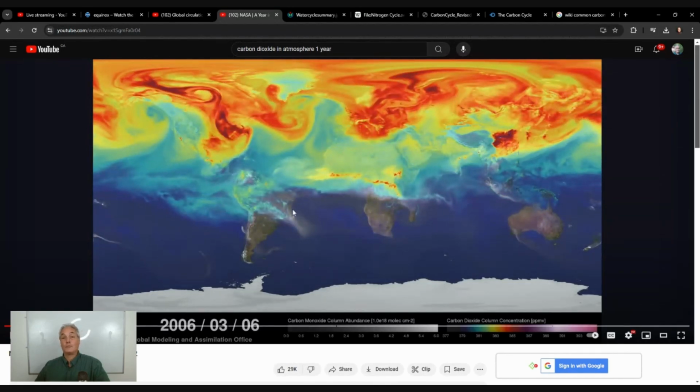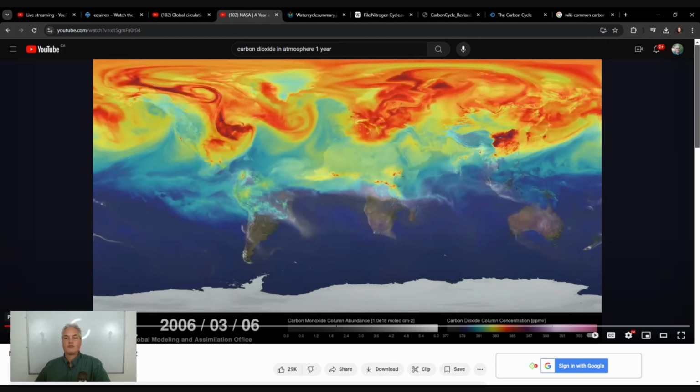It's all about absorption of CO2 from the atmosphere. Now here you have a red line here. Often there are forest fires in this area, and that creates this situation. So this is Mars right here.